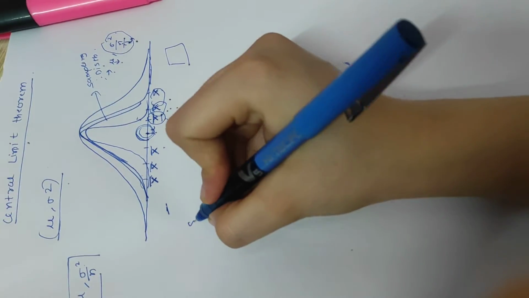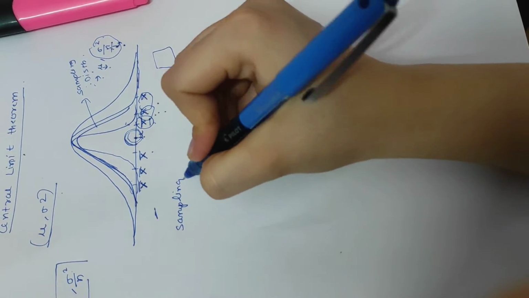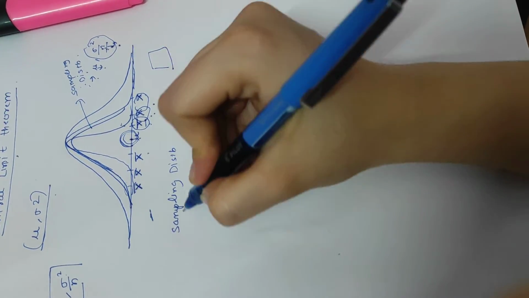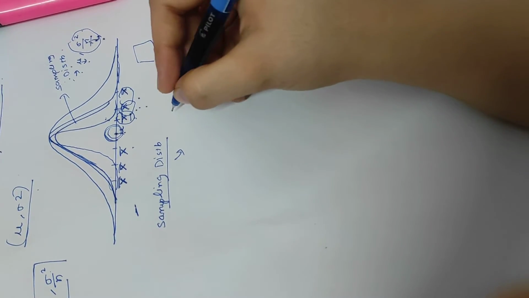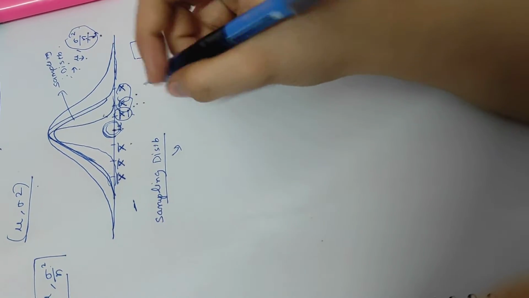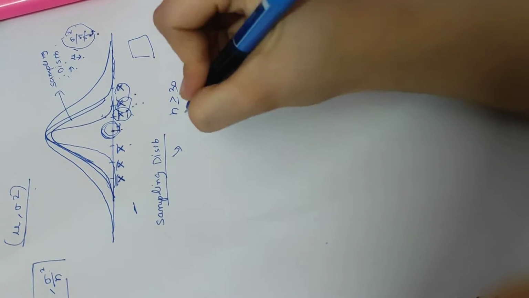Now you can ask why we have made this distribution. We use the central limit theorem because it is easier: the sampling distribution approaches a normal distribution whenever n is greater than or equal to 30.